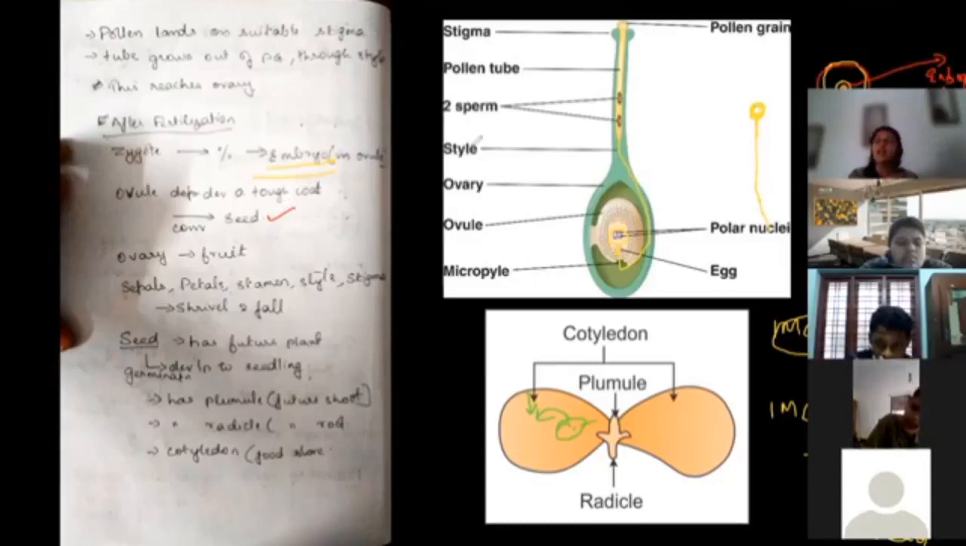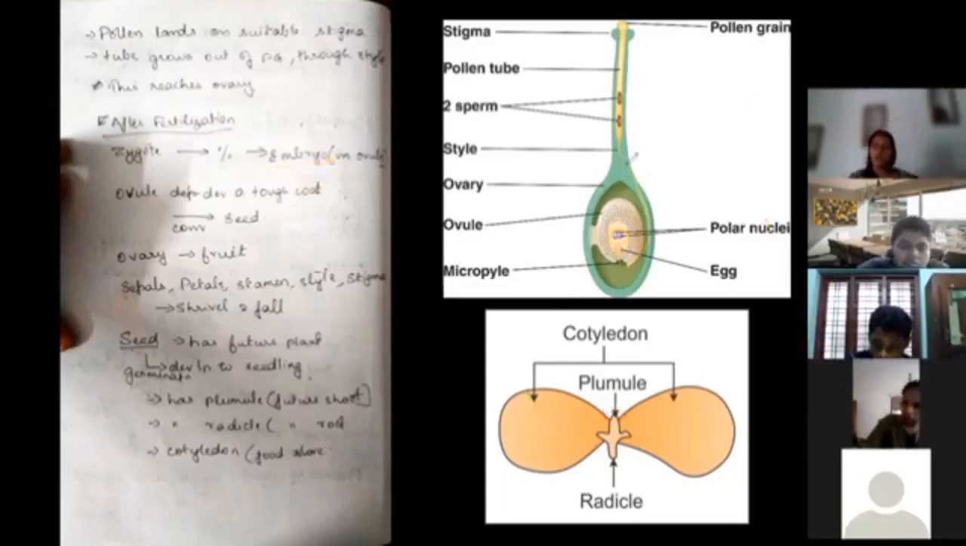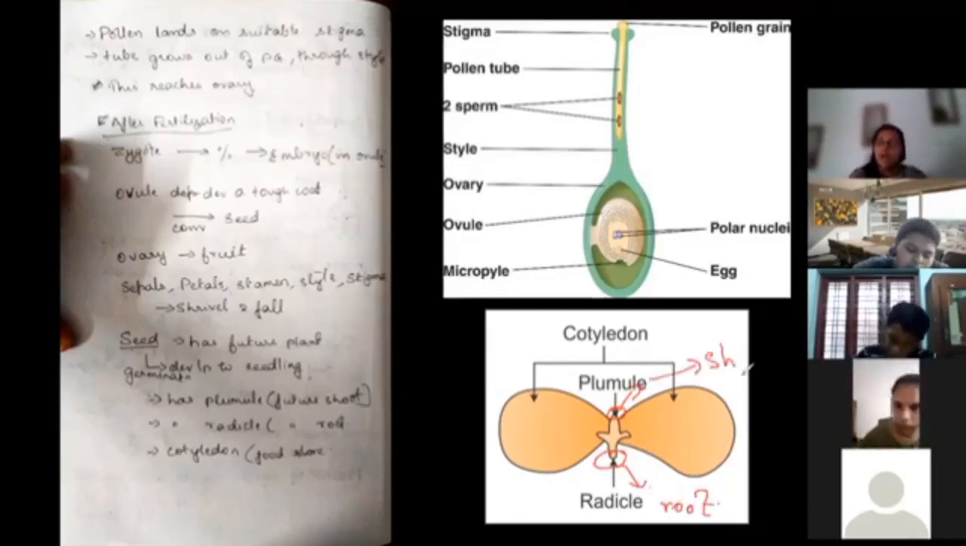Now the seed, what does it have? It has a plumule, the upper portion. You have to draw this picture. All the pictures that I have given are very important, so you have to draw and practice. The plumule is going to form the future shoot, the upper portion, the stem, those things which are above the ground. The radicle is going to form the future root. Plumule is going to form the shoot, and radicle is going to form the root.